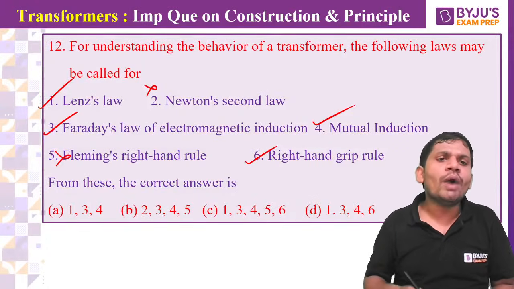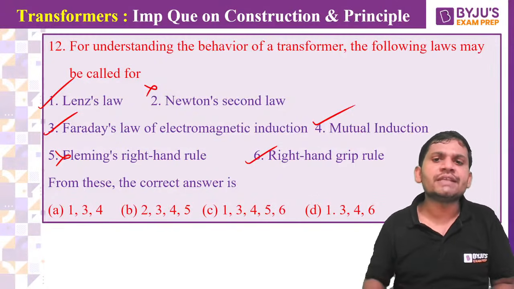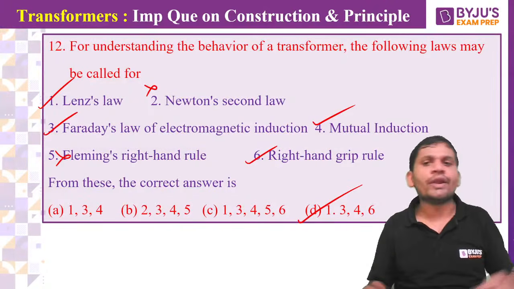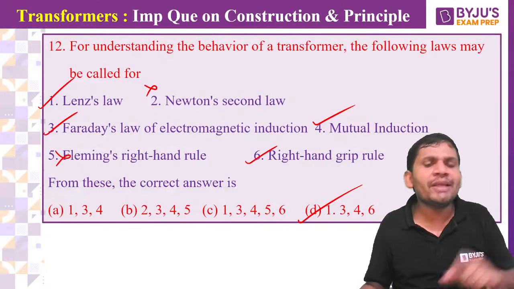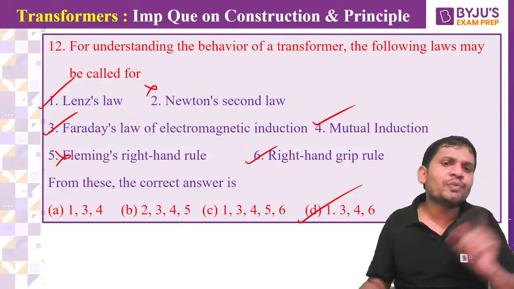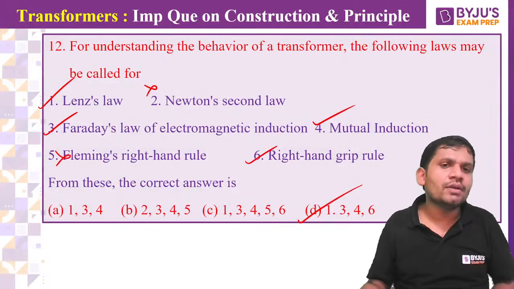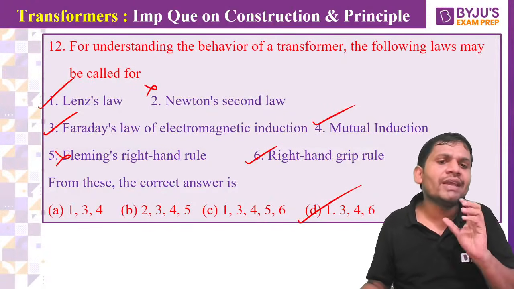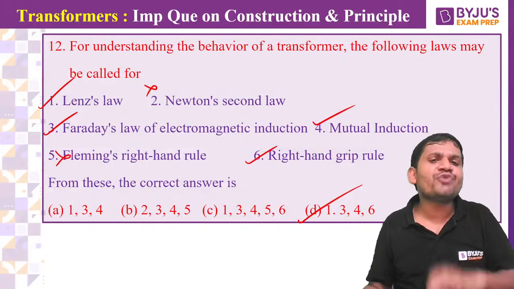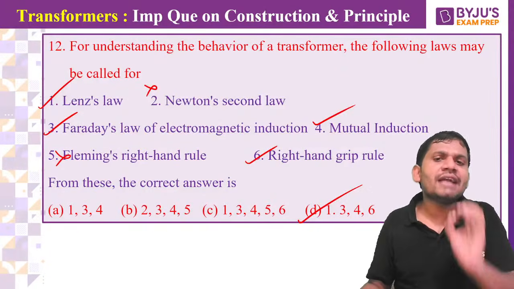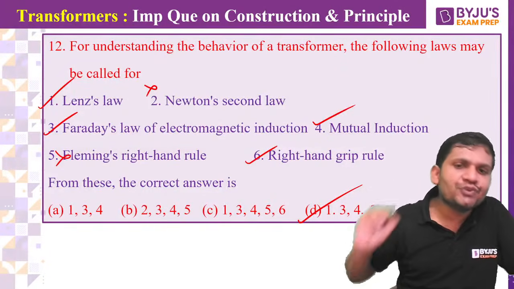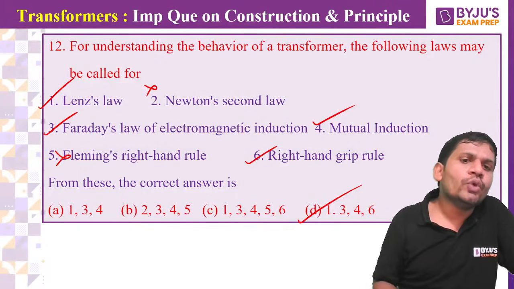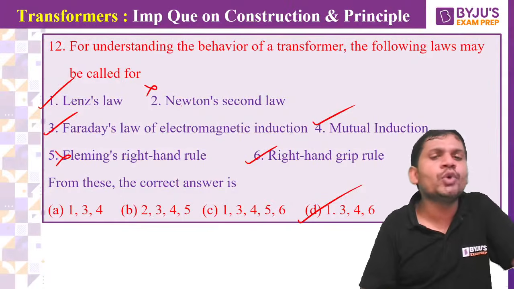That's why 1, 3, 4, 6. Which option is correct? Option D is correct. We never use Fleming's right hand rule in a transformer. Fleming's right hand rule is used to find the direction of dynamically induced EMF. But in a transformer, which EMF, students? Statically induced EMF. That's why we don't use Fleming's right hand rule in a transformer.